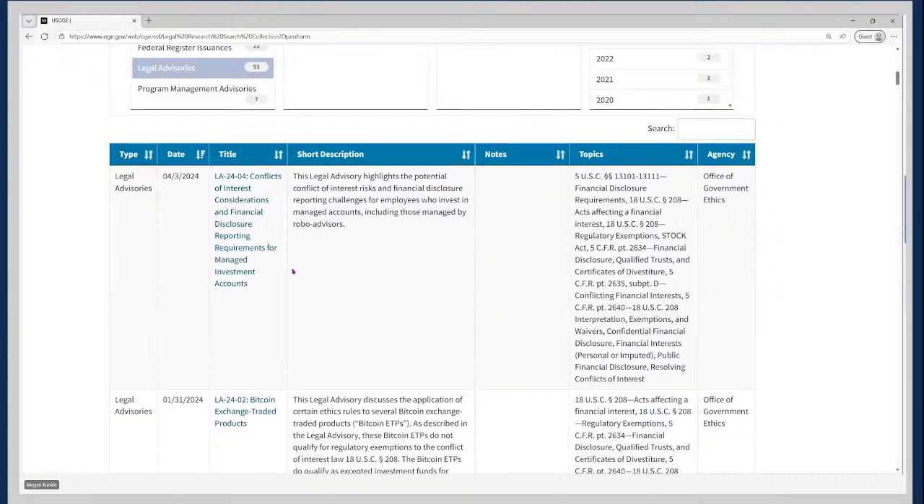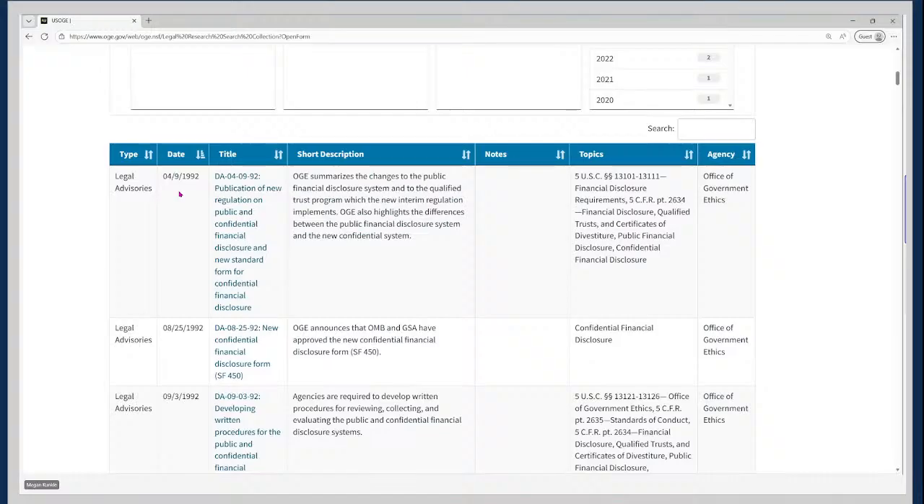Now in the table, you'll see that the resources are automatically shown by date. So the most recently published documents will be at the top. You can change how the results are displayed by simply clicking on the header. So the latest document here is from April 2024. If we want to see the earliest, we can click on the date header, and we can see that the earliest document is from 1992.